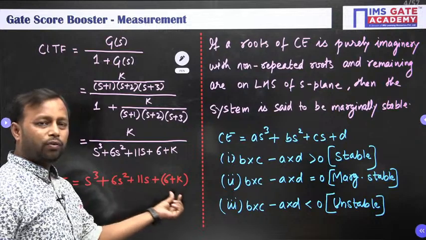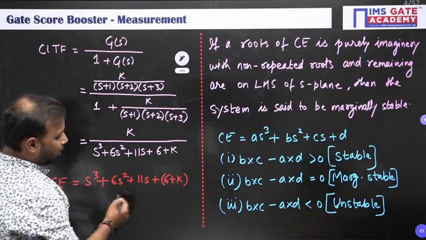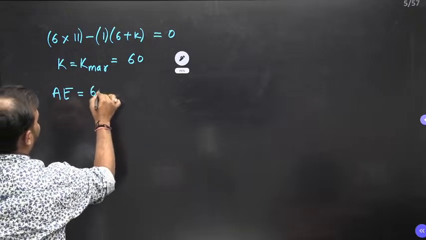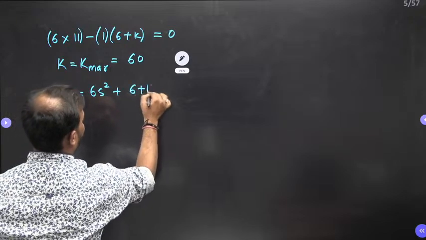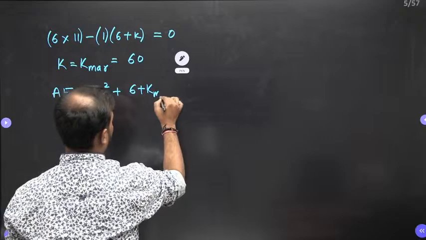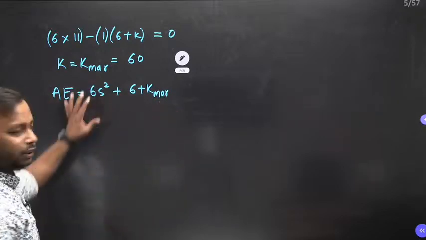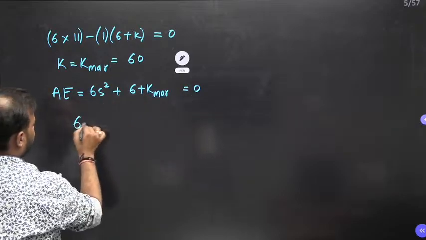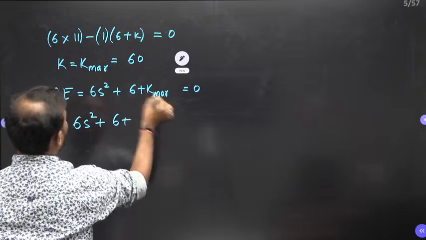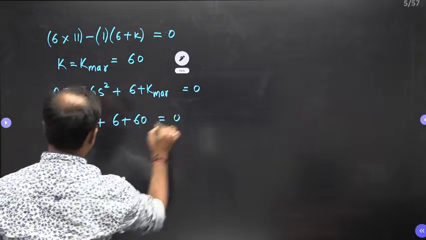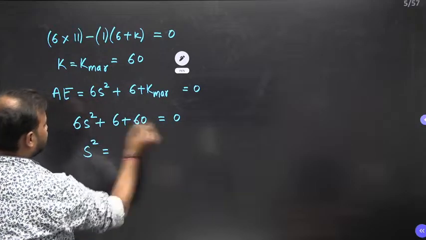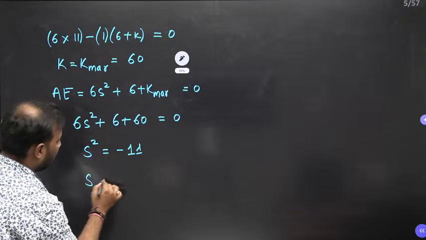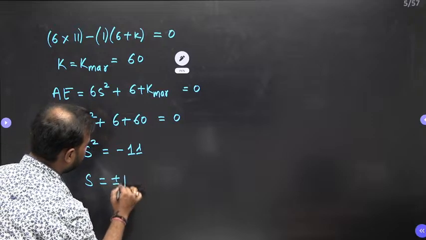So here the auxiliary equation will be taken directly from the second term and last term. So this is a shortcut, na? Auxiliary equation: second term is 6s square plus 6 plus k, where k here is k marginal. Done. So this is your auxiliary equation. Now when you equate it to 0, we'll get the roots of s. Like see, 6s square plus 6 plus k marginal, which is 60. Equate it to 0. So from here s square is minus 66 by 6, which is minus 11. So s is plus minus j root over 11.